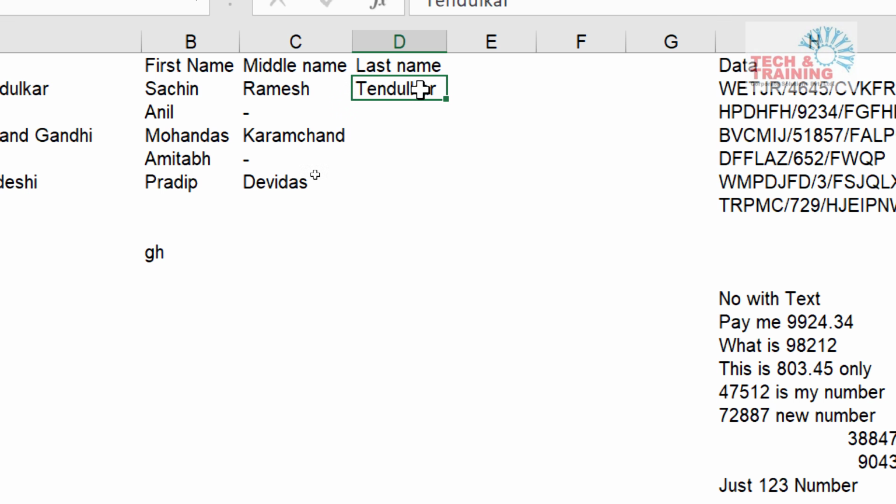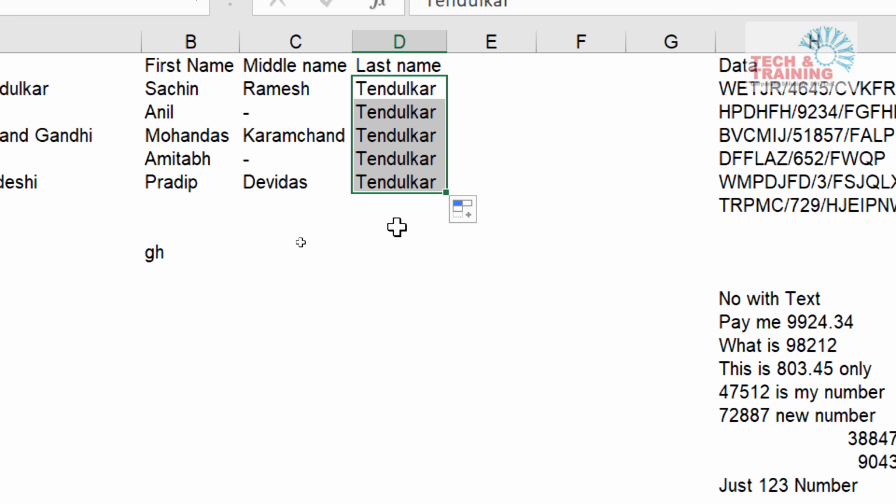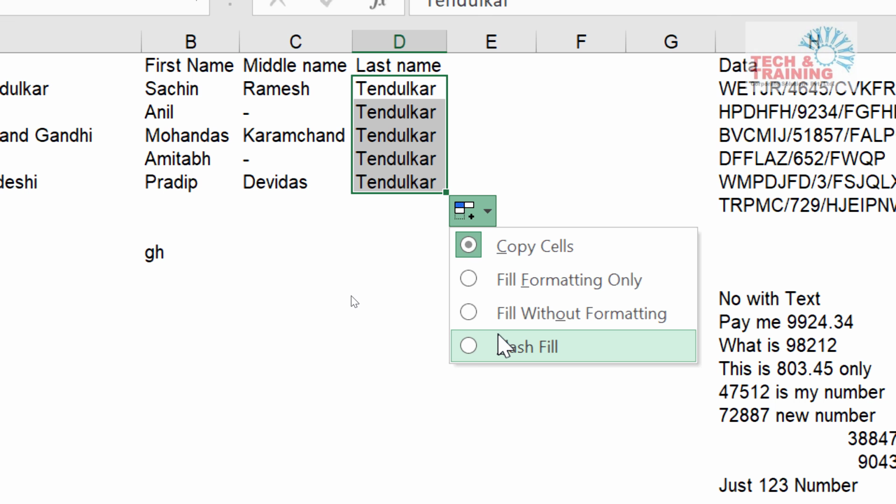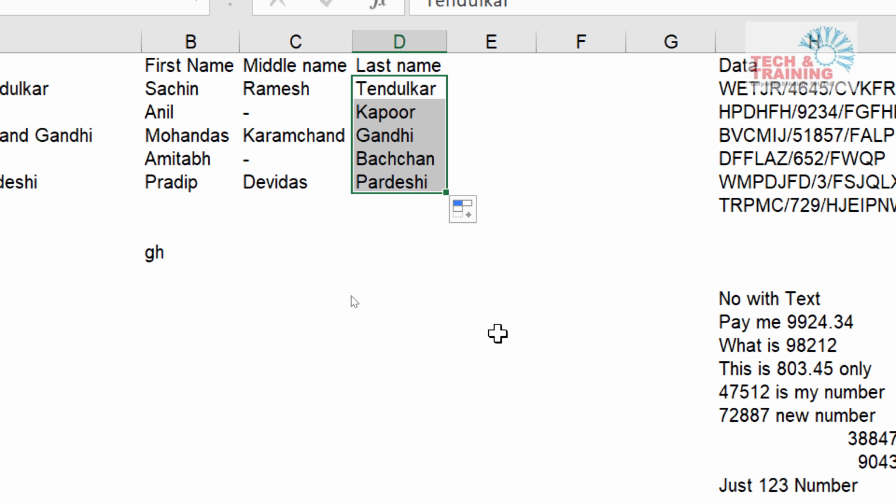Okay. So now what I'm going to do? Drag it. And friends, let me tell you, here you have to drag. You cannot use any other shortcut like Control D or anything else or copy paste. Because if you don't drag it, this autofill option won't come. So in order to get this autofill option, you have only one method, and that is dragging manually using the mouse.